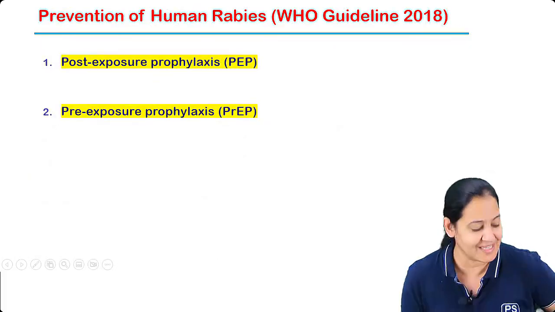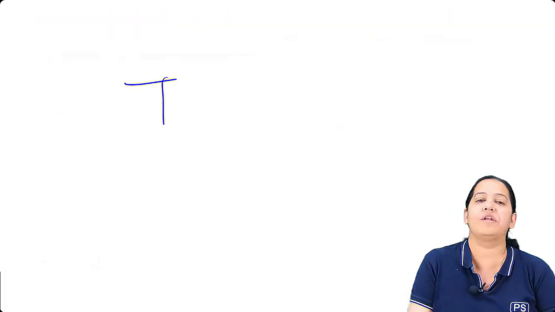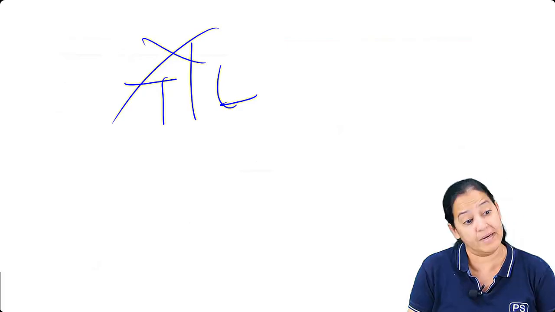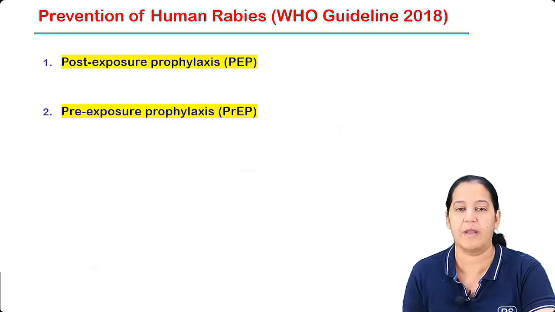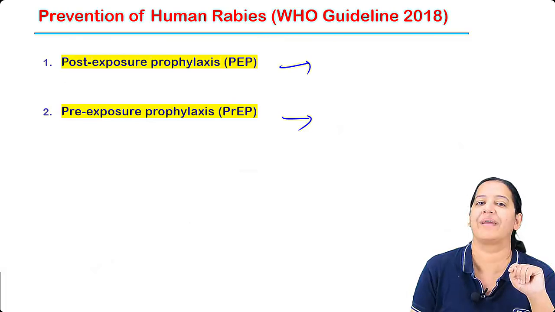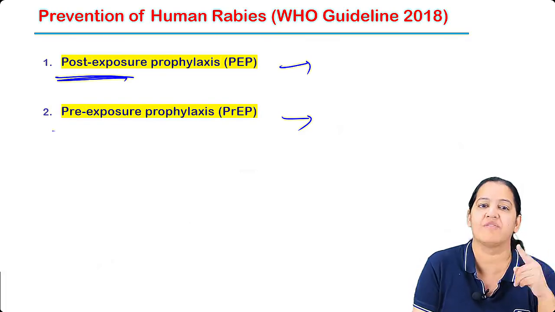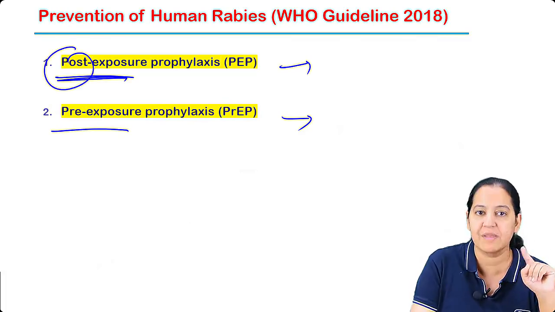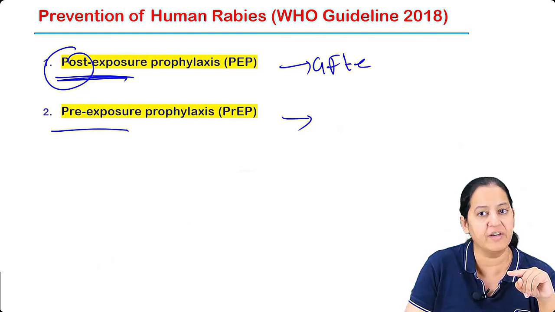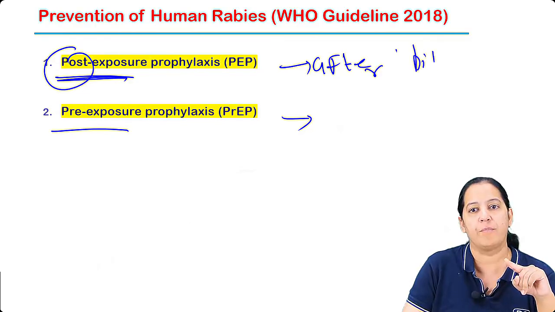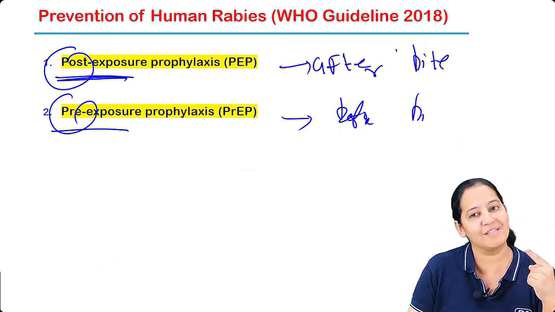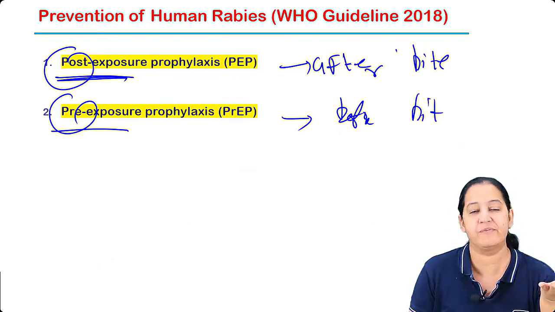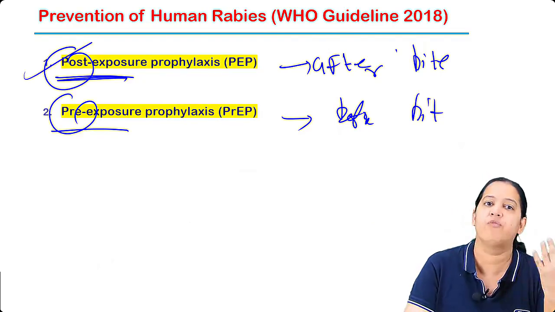Now, someone was asking for the prophylaxis. Now, there is no treatment of rabies. No treatment, but prevention is possible. There are two types of prevention: after dog bite or before dog bite. One is post-exposure, one is pre-exposure. Post-exposure means after the bite of the dog, and pre-exposure is before dog bite. So maximum people take it after dog bite only. If a dog bites me, then I will go for the vaccine.